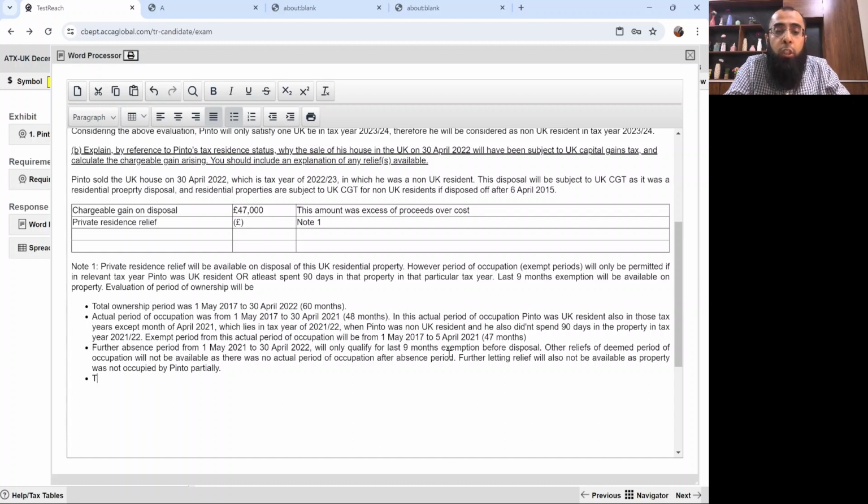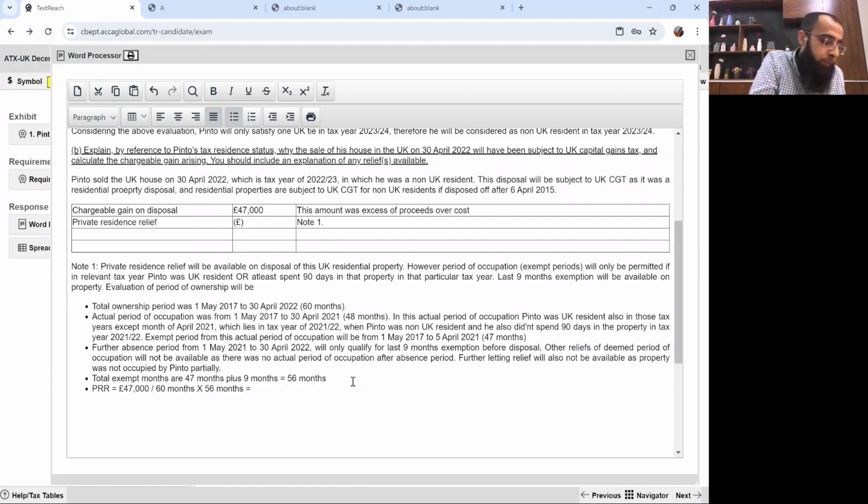For letting relief, it's necessary that the property should be occupied partially. Okay, so total exempt months are how much? 47 months plus 9 months, so that will be 56 months. So what will be our PRR? The gain is 47,000 pounds, or I can calculate here also. PRR will be 47,000 pounds divided by 60 months of ownership multiplied by 56 months.